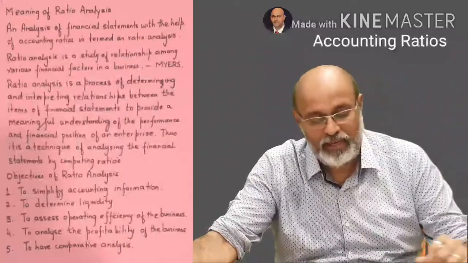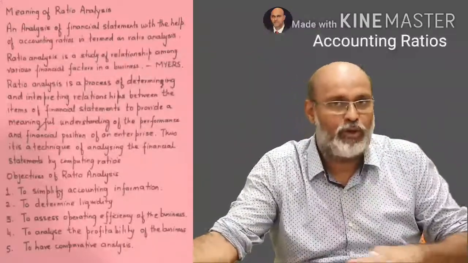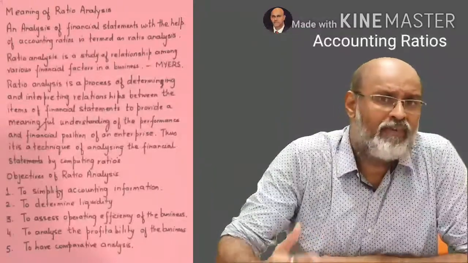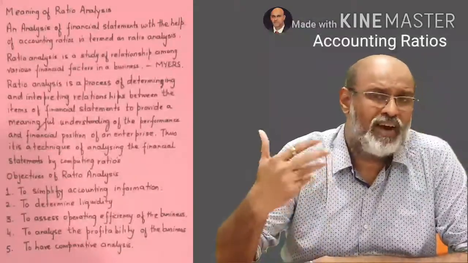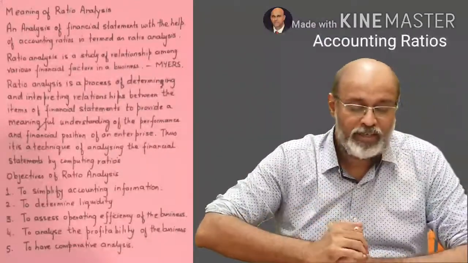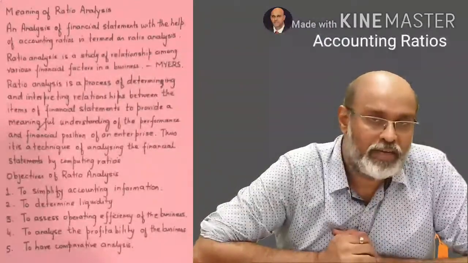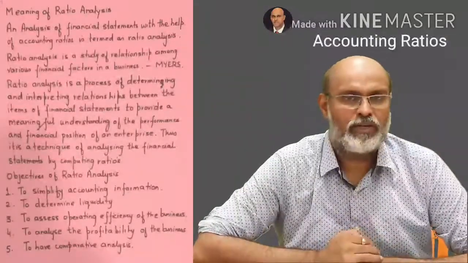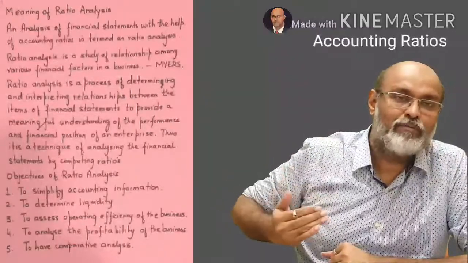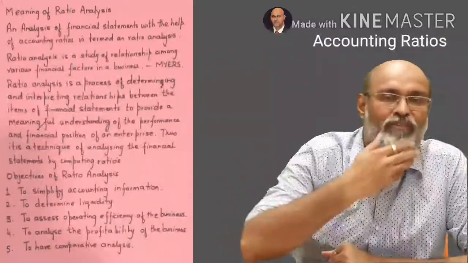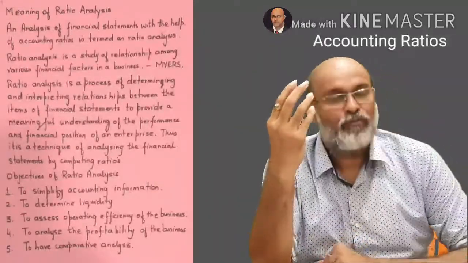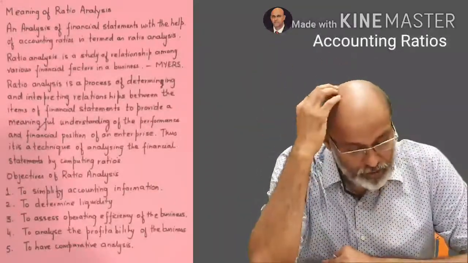Now let us understand the objectives of ratio analysis. Why are we doing this? Why are we breaking our head? Why are we trying to analyze certain things? Why are we trying to forecast certain things? The first objective is to simplify the accounting information. See, there is a lot of accounting information, but when it comes down to understanding and putting it forward, we require some clear terms, and these terms are put forward in your accounting information.